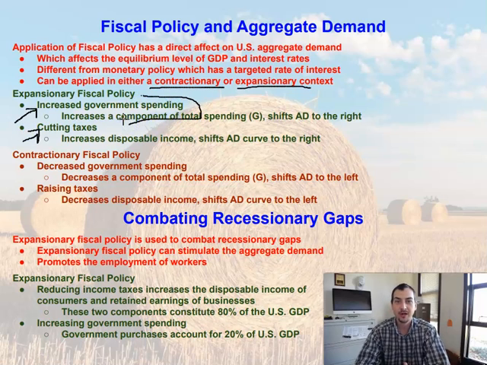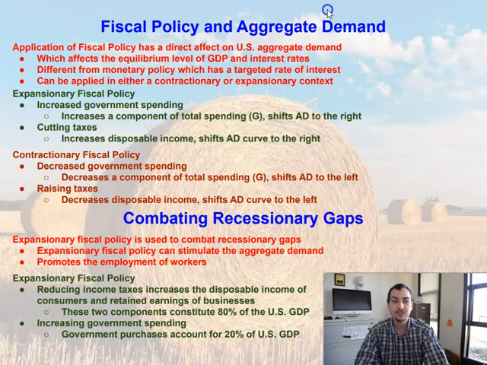So what are we trying to do with the expansionary fiscal policy? We're trying to spur on the economy. We're trying to get the economy going again. We're trying to get more people to work. So how can we do that?